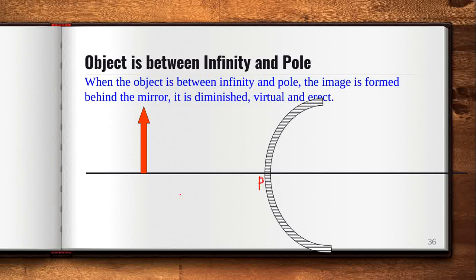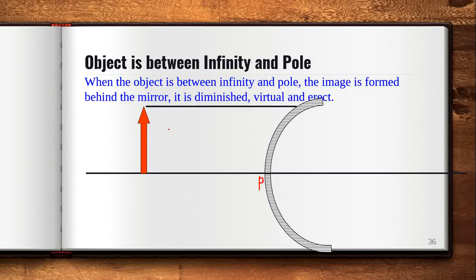Okay, this is the pole. So now the object is here. As I have discussed many times, always consider one incident ray parallel to the principal axis. We need two incident rays, and we will get two reflected rays corresponding to those two incident rays, and then we will find the point of intersection.